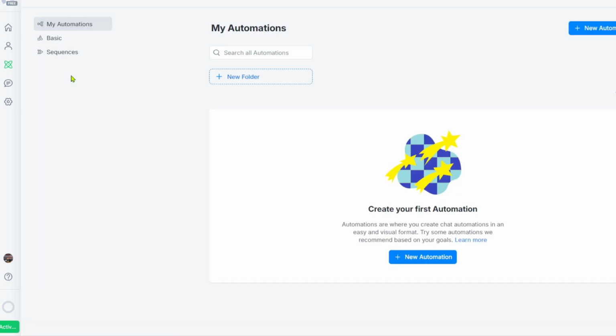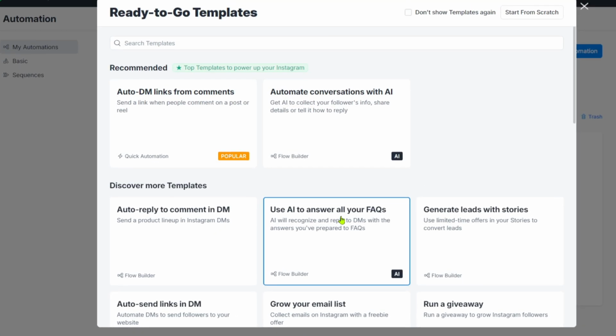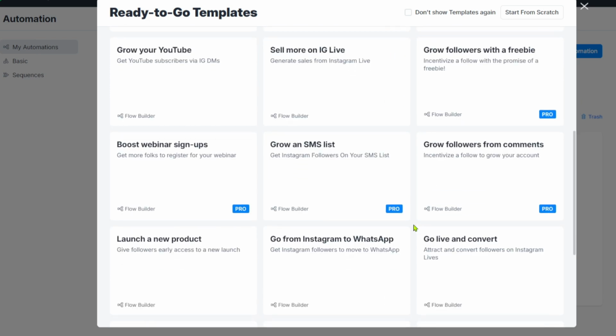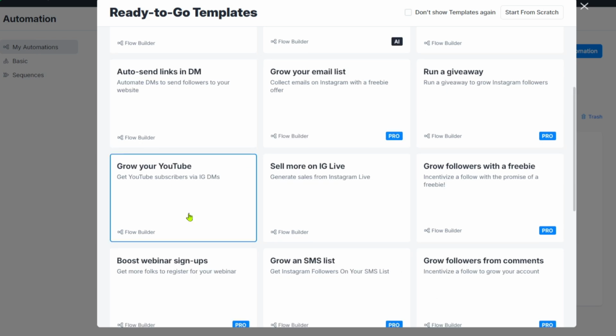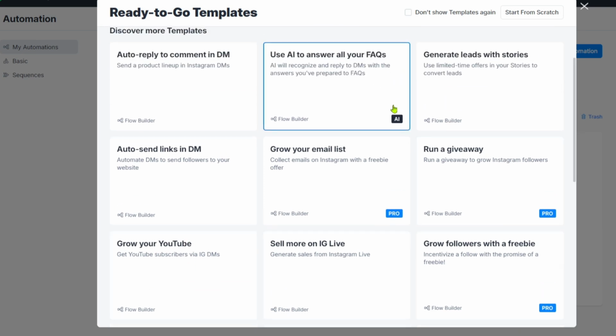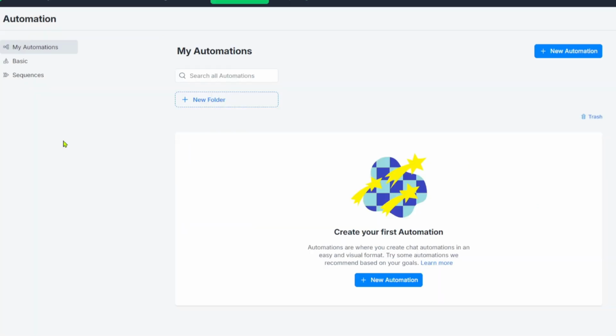Now, that is only one of the automations this tool has to offer. If you click on new automation, you can set up any automation the way you want to. As an example, if you want to grow your YouTube, you can click on get YouTube subscribers via Instagram DMs. What this automation will do is spread your YouTube channel through Instagram DMs. You can choose the type of automation you want for your business.